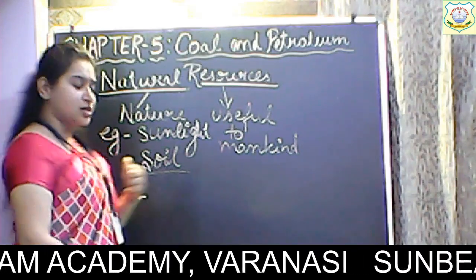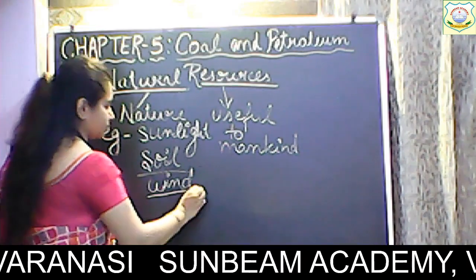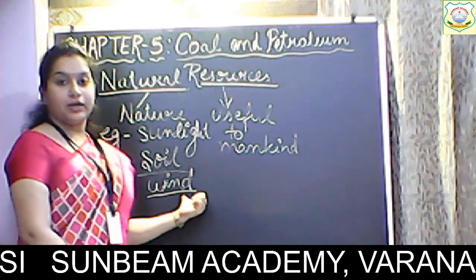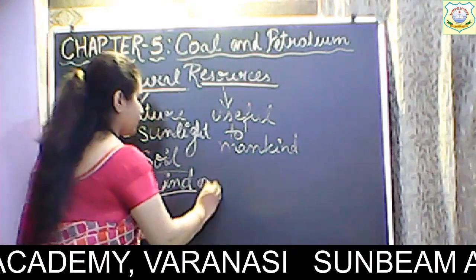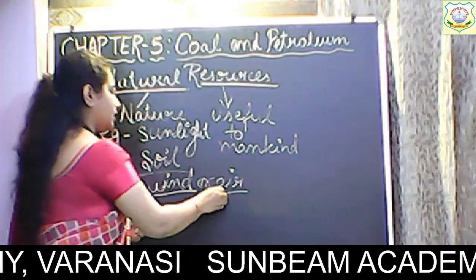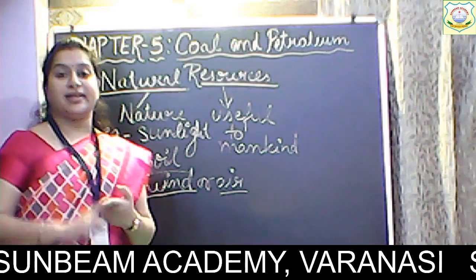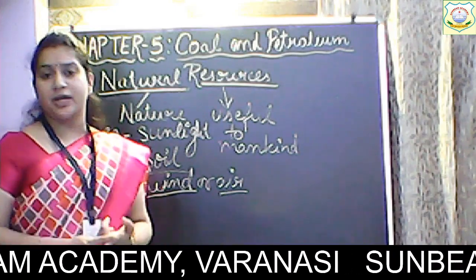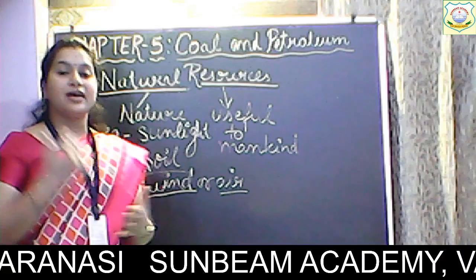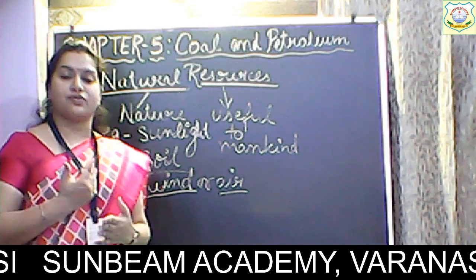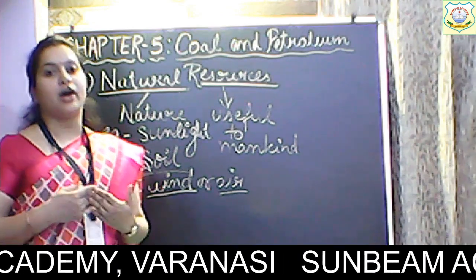Justified? Alright. Now then we have wind. Wind is a natural resource. How? Wind occurs, wind or air, whatever we say, is naturally occurring. We cannot create wind. Okay, and again, air or wind is very important for us. How? Because air consists of various gases. Air consists of oxygen, air consists of nitrogen, it consists of other gases which are very important for us.